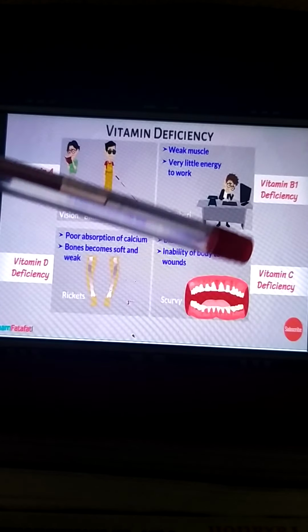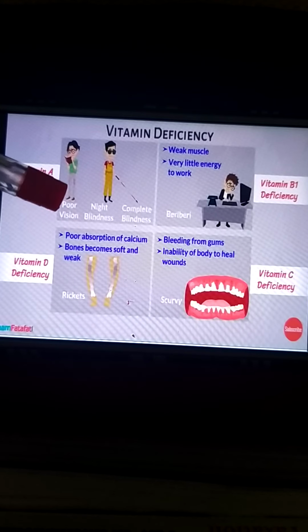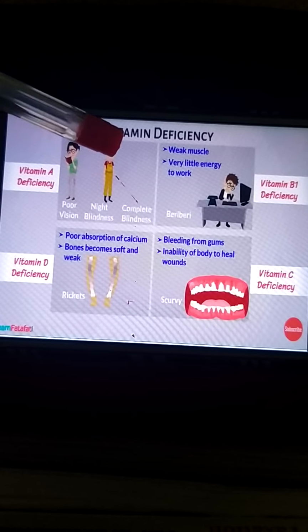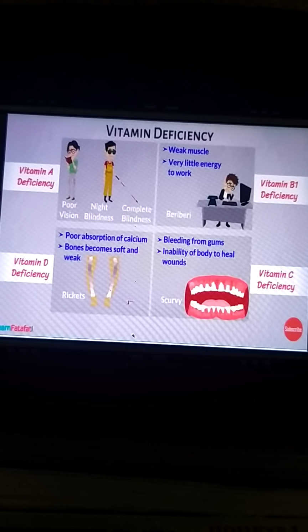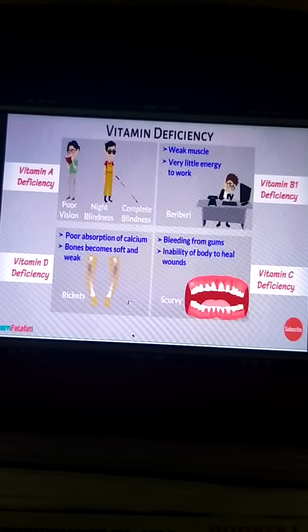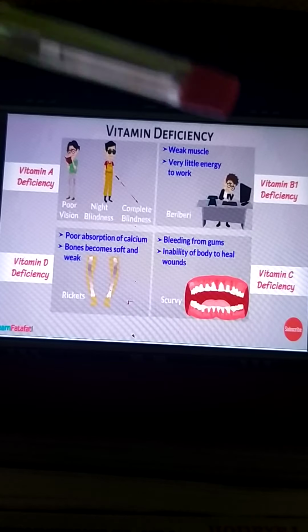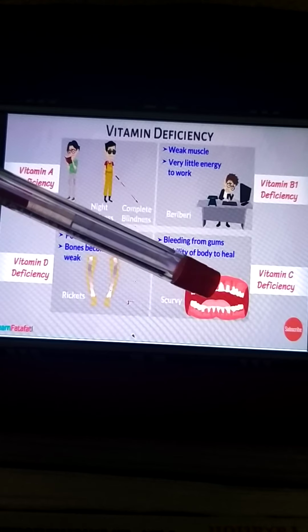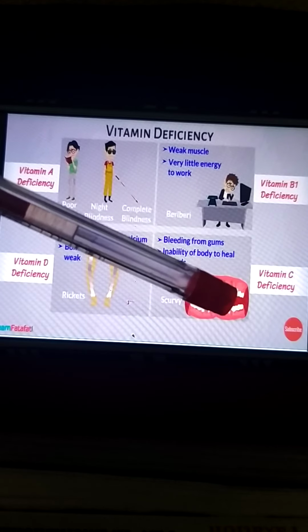So to summarize: vitamin C deficiency will cause scurvy, that is bleeding gums and wounds that take longer to heal.